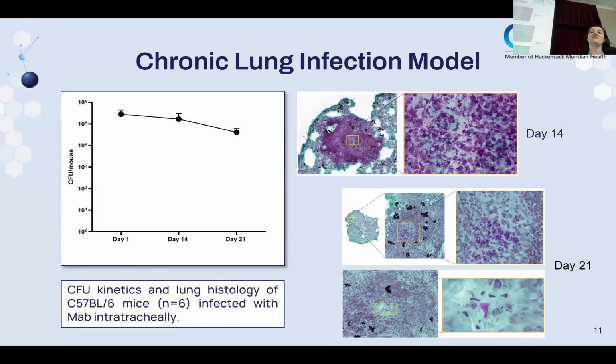These are the CFU kinetics and lung histology images of C57 black 6 mice that were infected with MAB intratracheally. Lungs were sliced via the Leica 1860 cryostat and stained with Ziehl-Neelsen. Day 14 and day 21 lung histology show a high density of bacteria in the macrophage-rich center of granulomas. The image at the bottom showed an early necrotizing granuloma and foamy macrophages with intracellular bacteria. These results confirm that infection with MAB-embedded agar beads can be used in chronic in vivo drug efficacy studies.